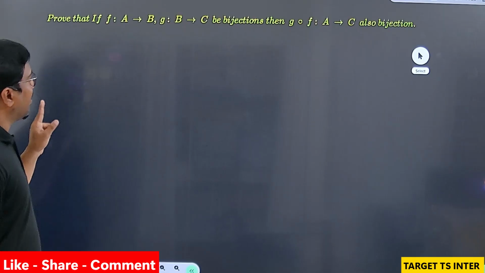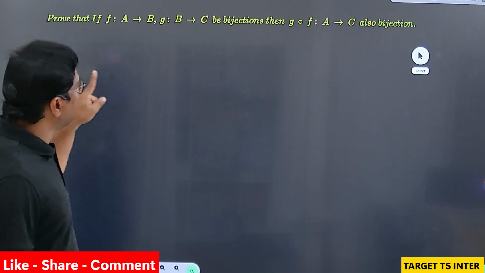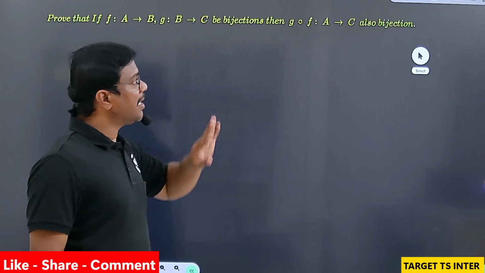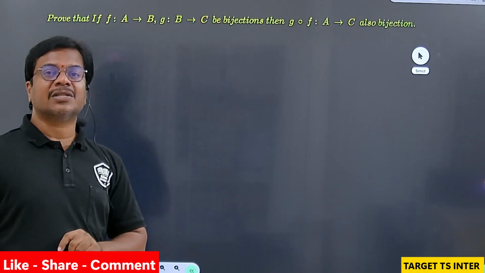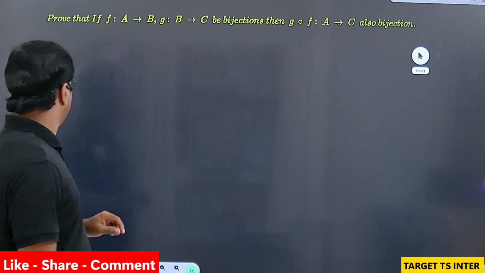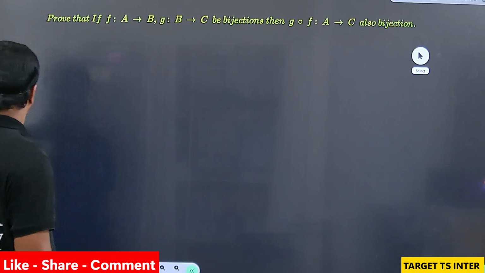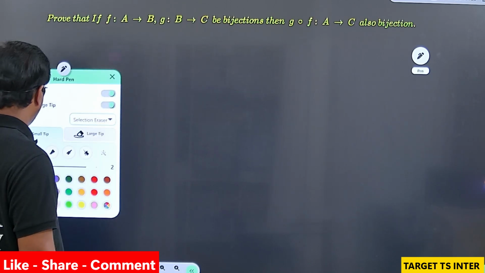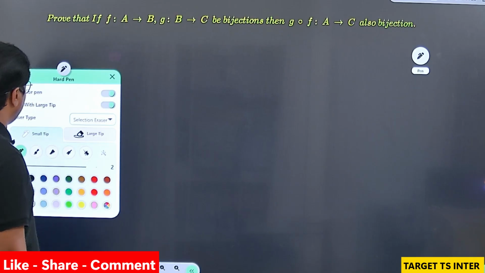Prove that if F from A to B and G from B to C are bijections, then G circle F from A to C is also a bijection. This is the question. To solve this, observe what I am writing.